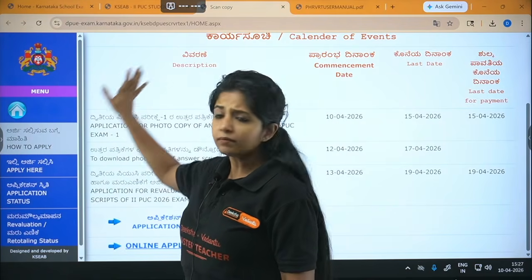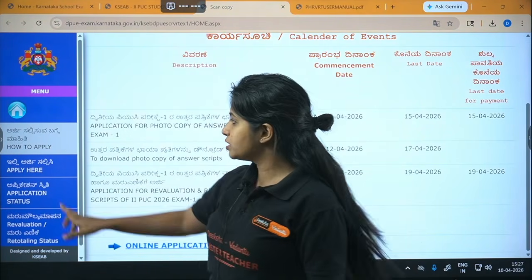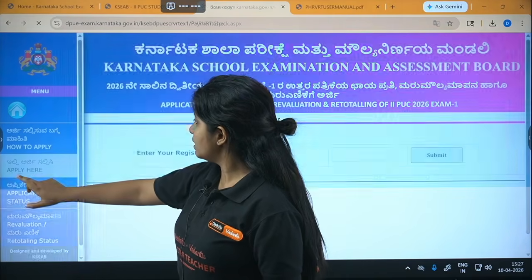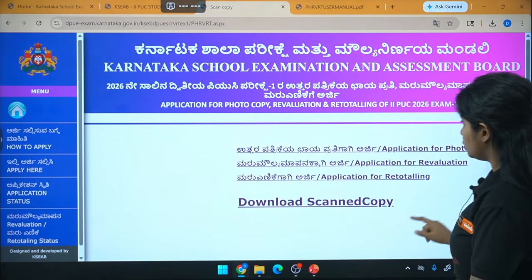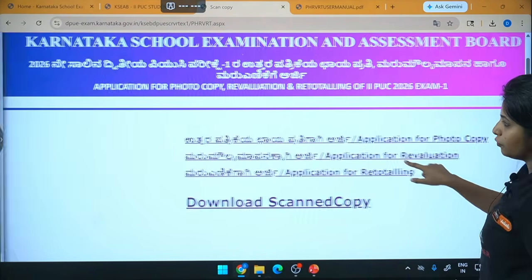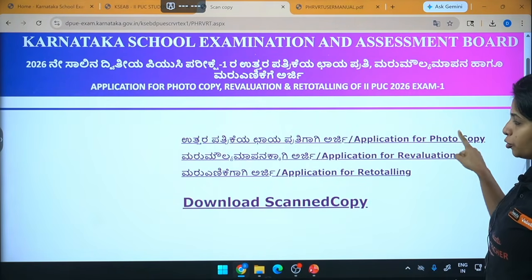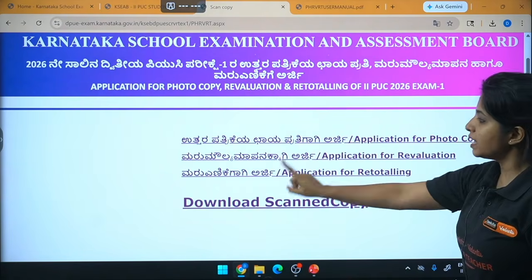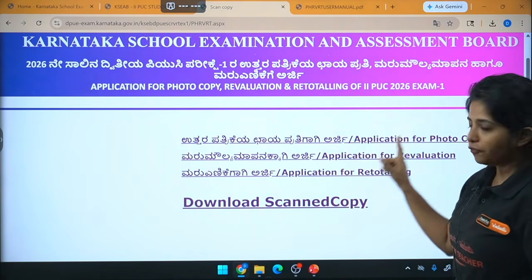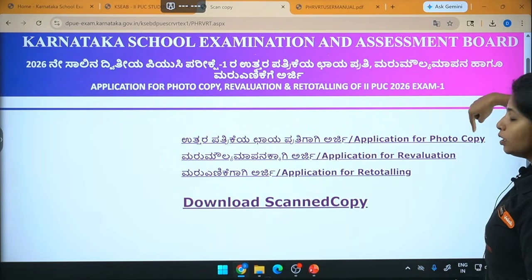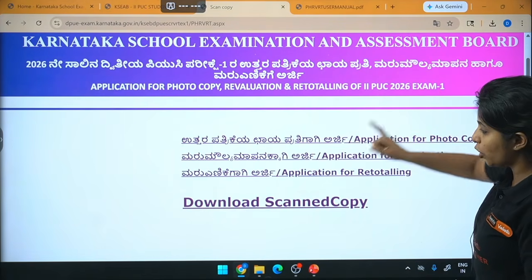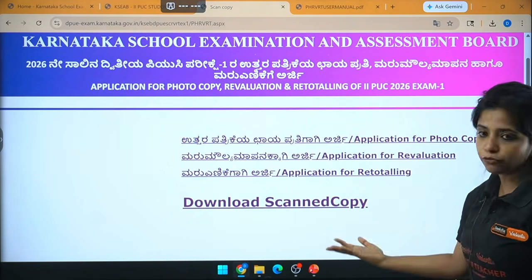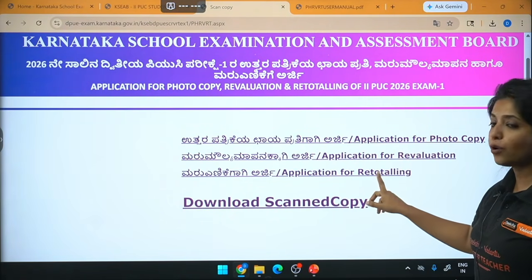The first step that they are asking you to do is go and click on apply here. Once you click on apply here, you are going to get a few links: application for photocopy, application for re-evaluation, application for retotaling, and download the scanned copy. First, as I said, you have to apply for the photocopy. Once you get it, you can download it through here. Then if you feel, you can go for re-evaluation or retotaling.